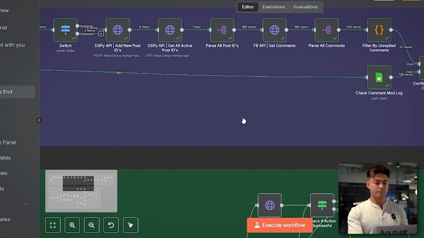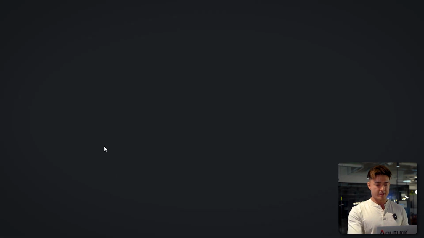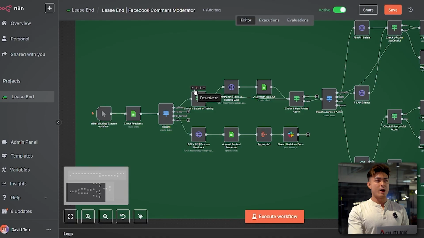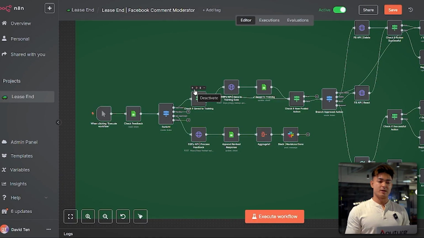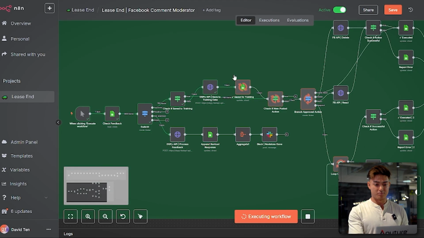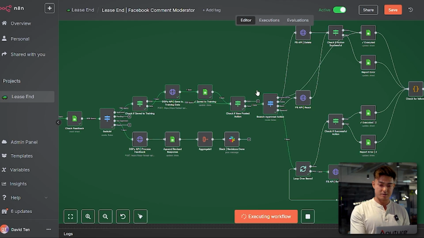Right now I have a Slack message that gets sent once the daily processing is done, and that gets sent directly to me from Mark, our assistant. After I go through all the comments and either approve or disapprove them, I'll execute this workflow, and it will do everything it needs to do. The approved ones, it's going to post and save to the training data, and then Slack me that everything is done. That's what's going on here.